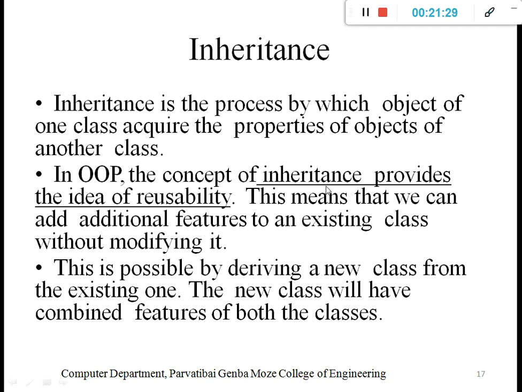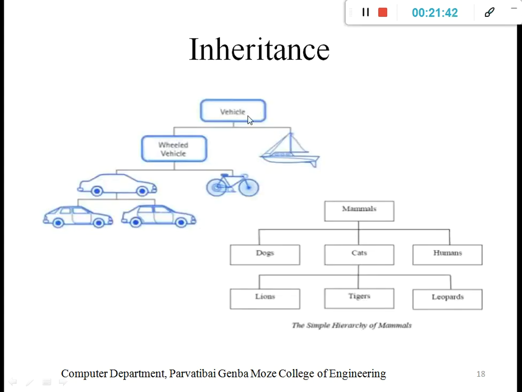The concept of inheritance provides the idea of reusability. With the help of inheritance, we can reuse things in object oriented programming. We will understand it directly with an example. Whenever we say vehicle, it is divided into different types, like wheeled vehicle or vehicle without wheels. Then a wheeled vehicle again contains four wheel and two wheel.